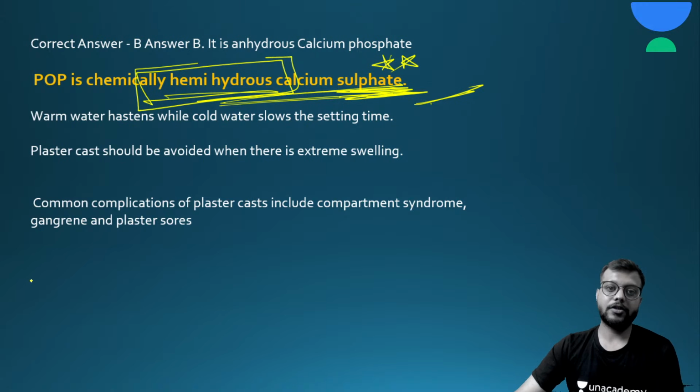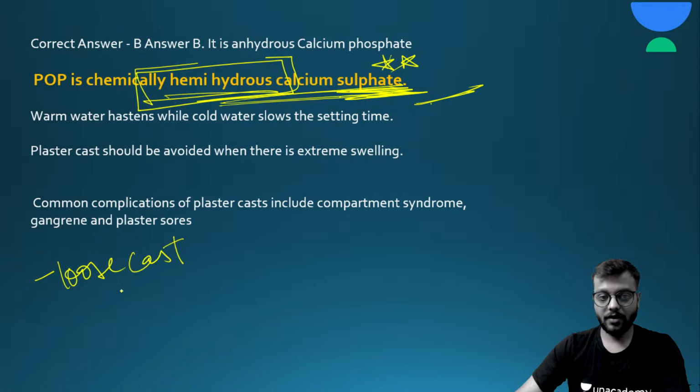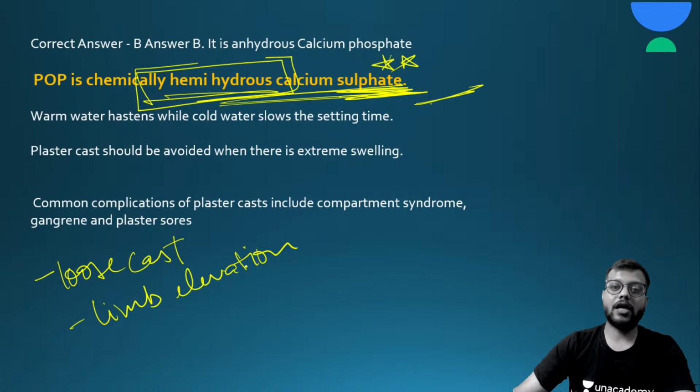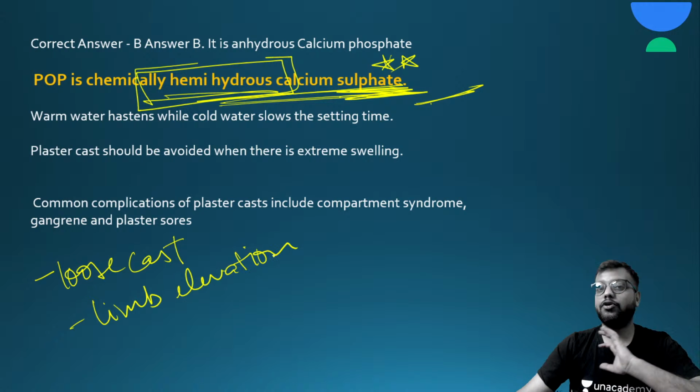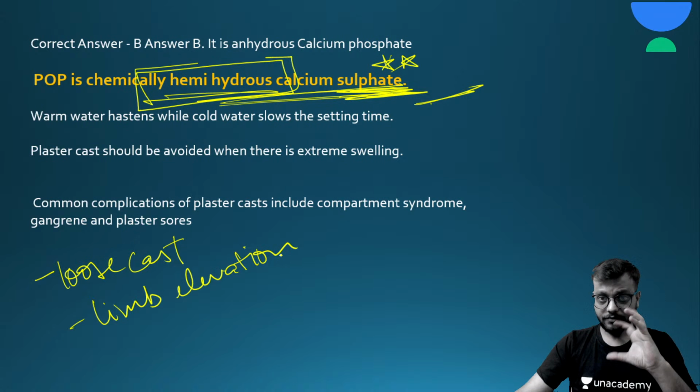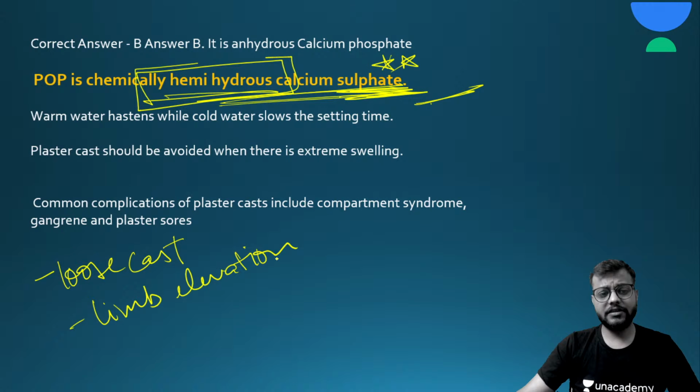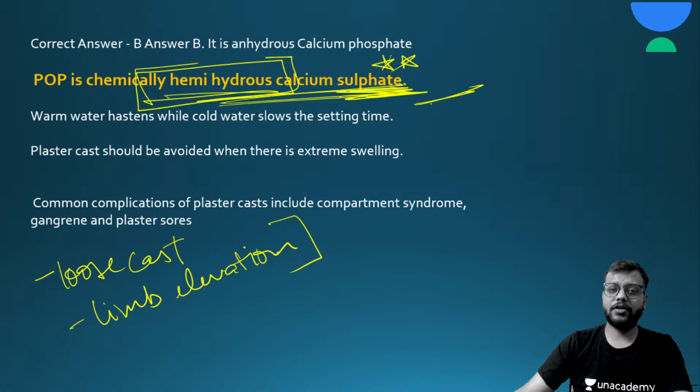So the basic preventive measures for compartment syndrome are: loose cast, limb elevation, no tight external bandages, etc. These are the main preventive measures of compartment syndrome, so remember this.